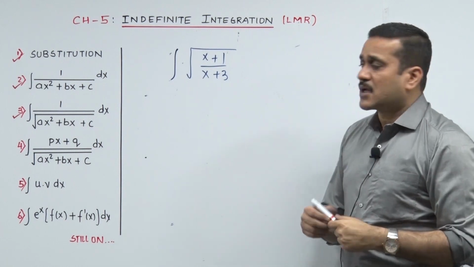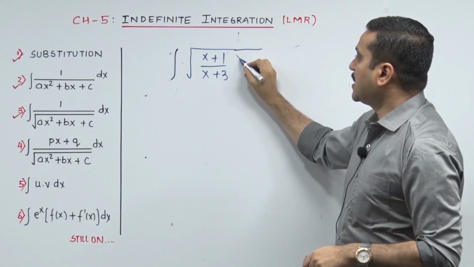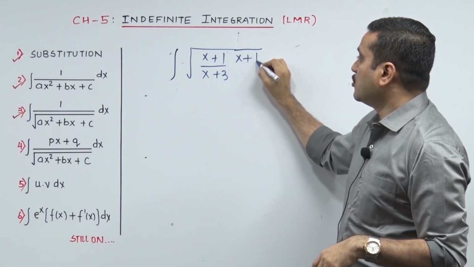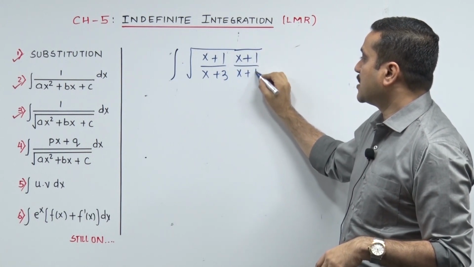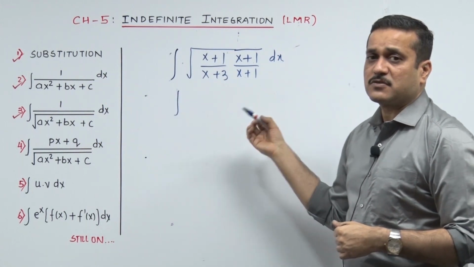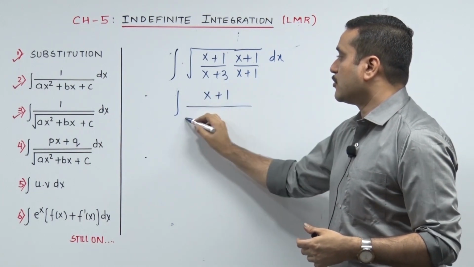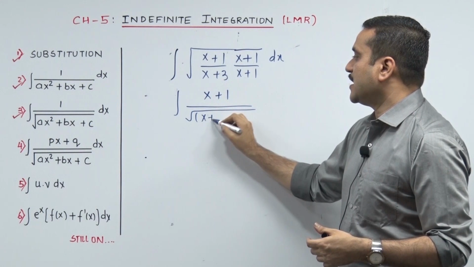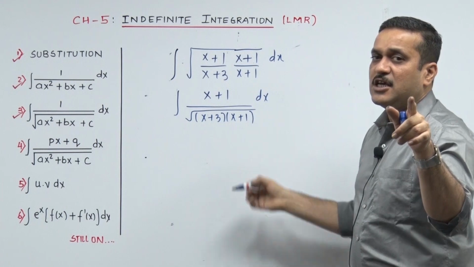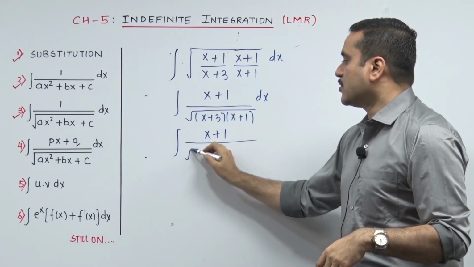Coming to this sum, where is this thing hidden inside it? Let's see. If you can allow me, can I multiply the numerator? It's not rationalized, what I am showing you right now. Can I multiply the numerator and the denominator both by x plus 1? Check it right now. Yes sir. Your numerator becomes x plus 1 the whole square, it's free of the root, it's x plus 1, and in the denominator, the root gets x plus 3 into x plus 1. There is a smile on the faces of so many viewers. He got the thing. It's linear upon root of quadratic.